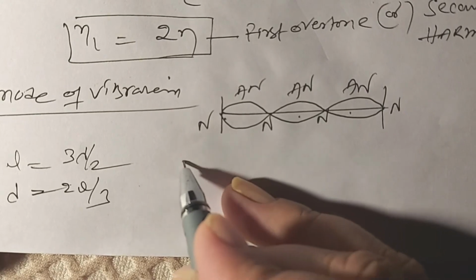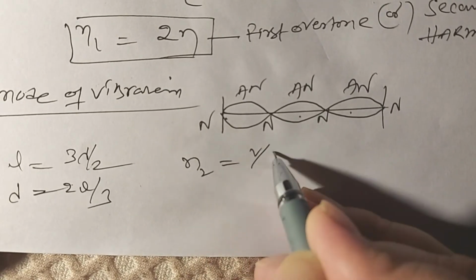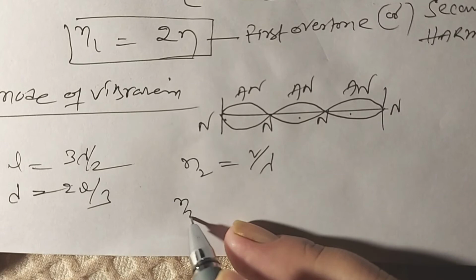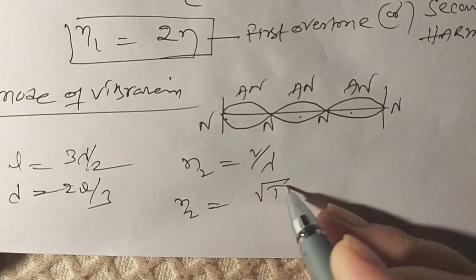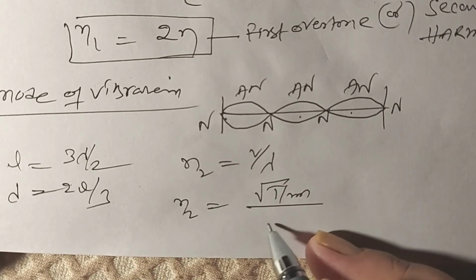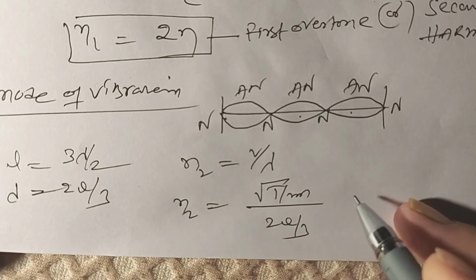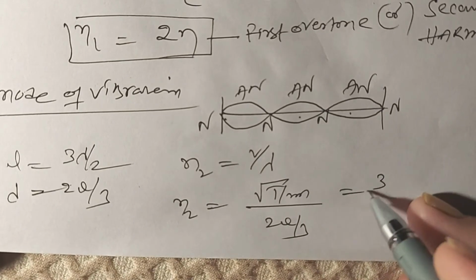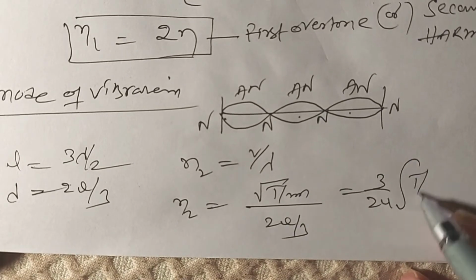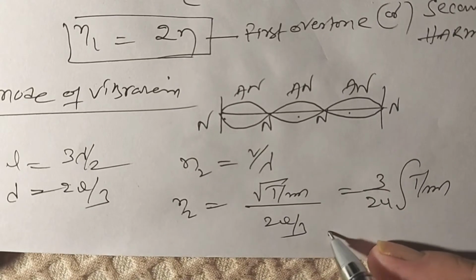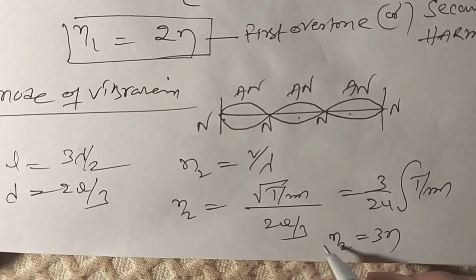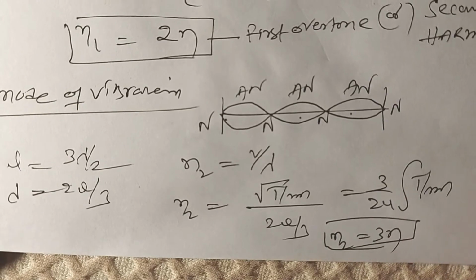So we write the frequency, in this case N2, equal to V by lambda. N2 is equal to V, which is the square root of T by M, divided by lambda, which is 2L by 3. So this is equal to 3 by 2L square root of T by M. So this N2 is equal to 3N. What type of frequency is it?